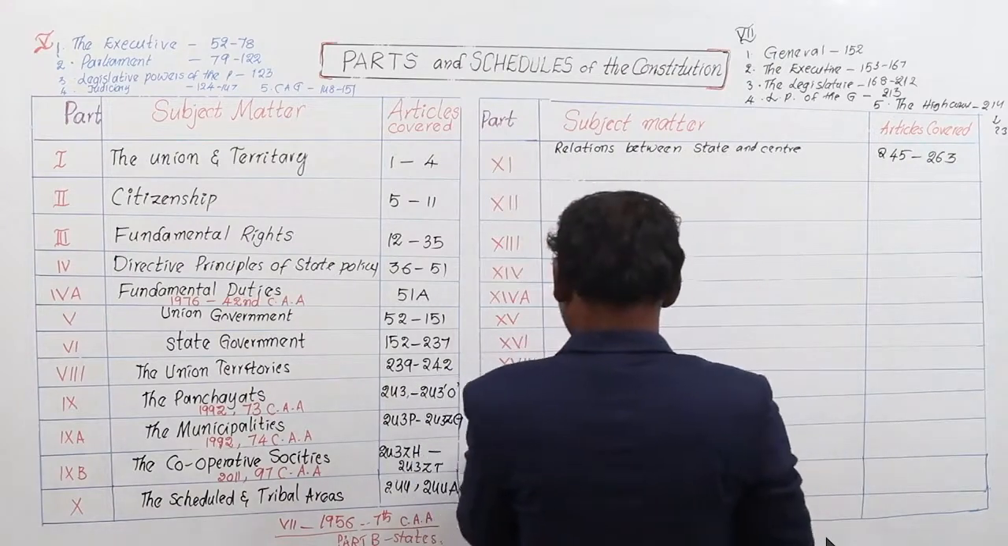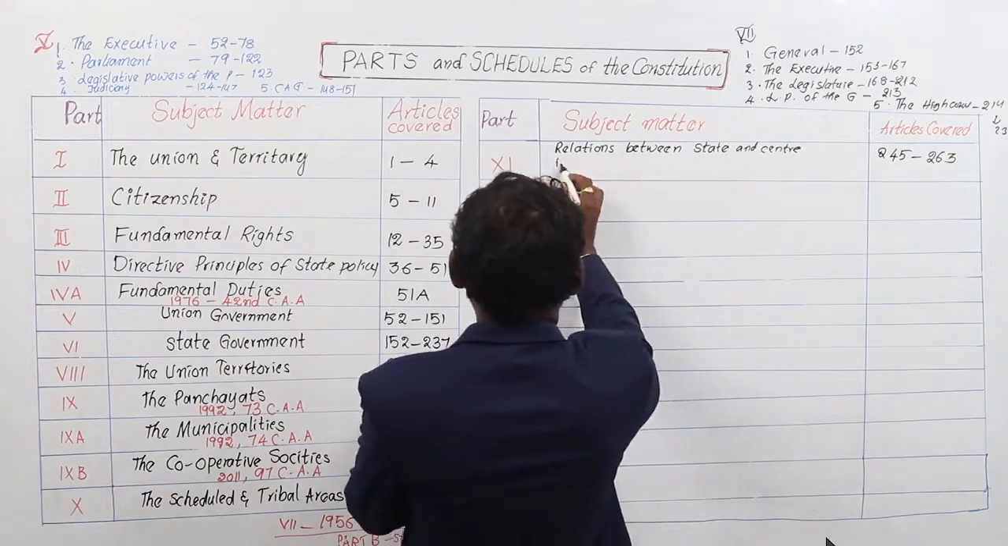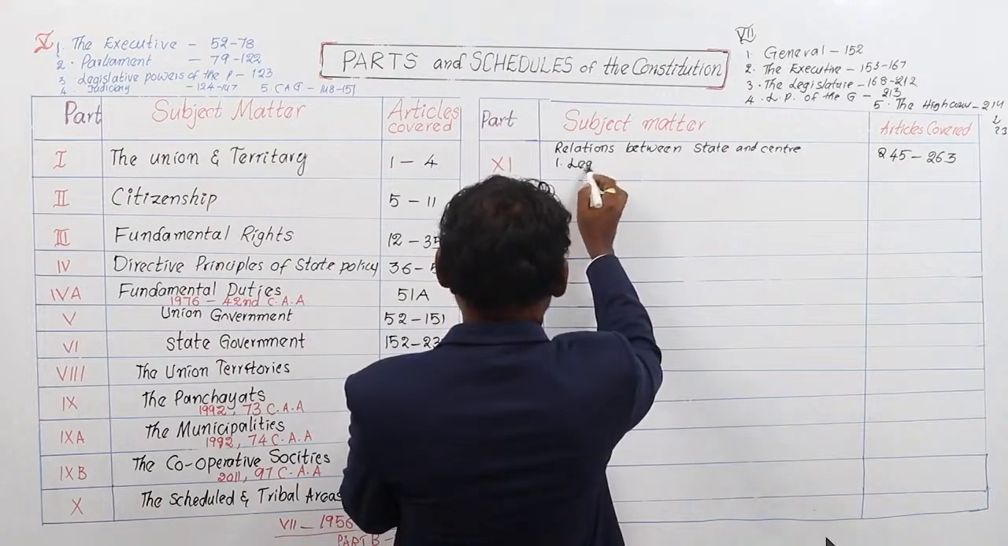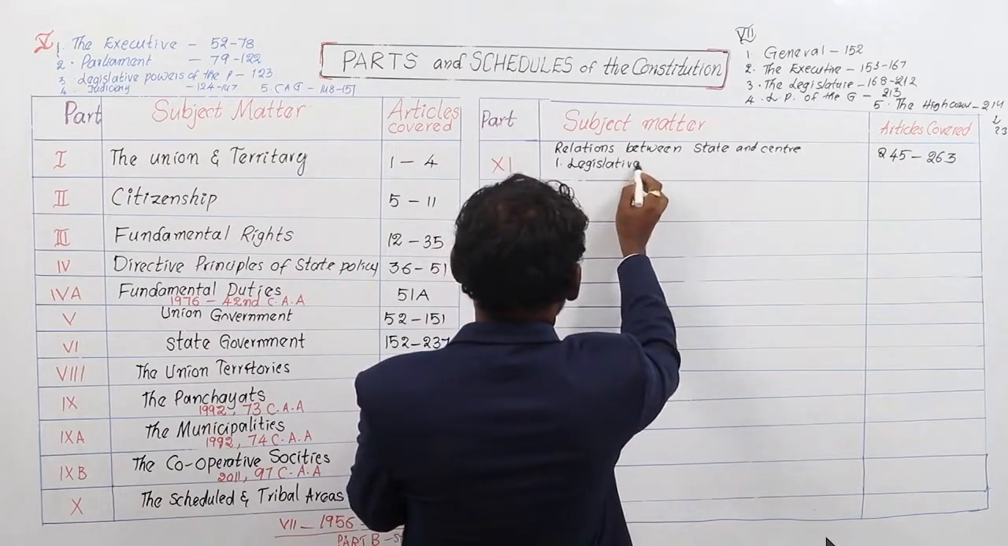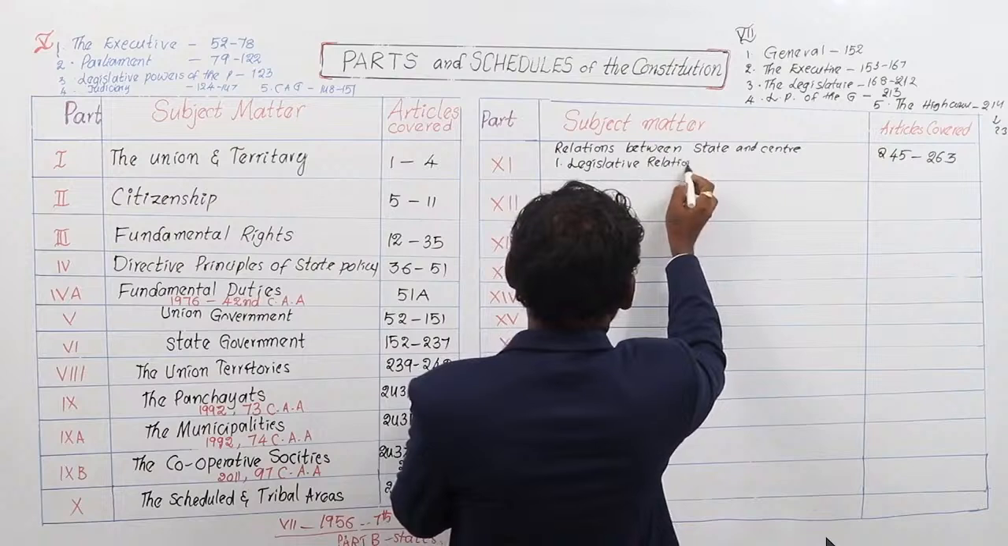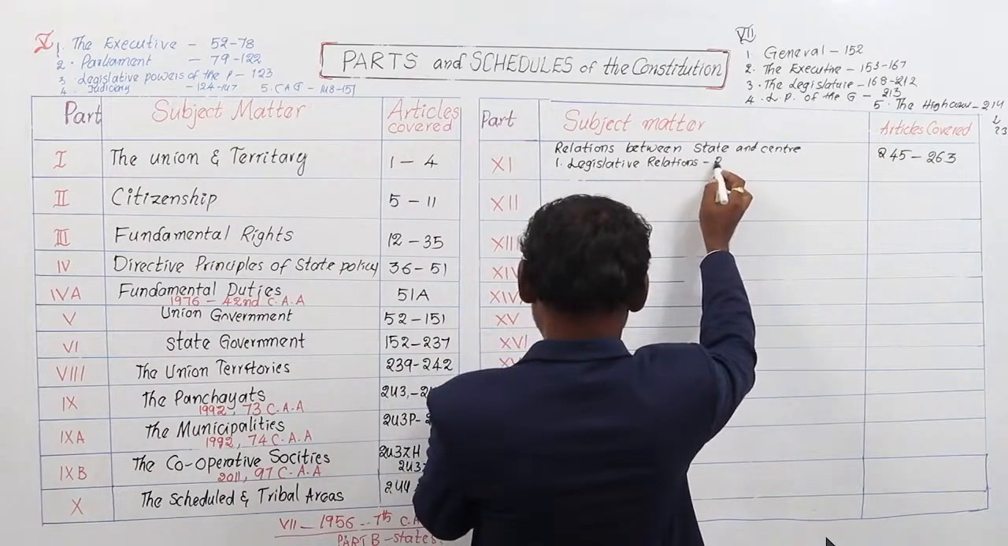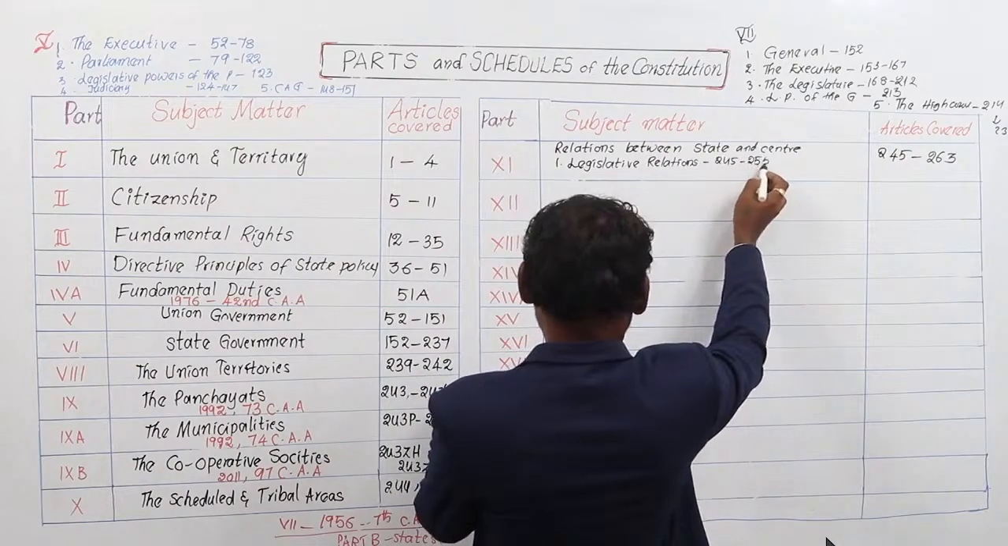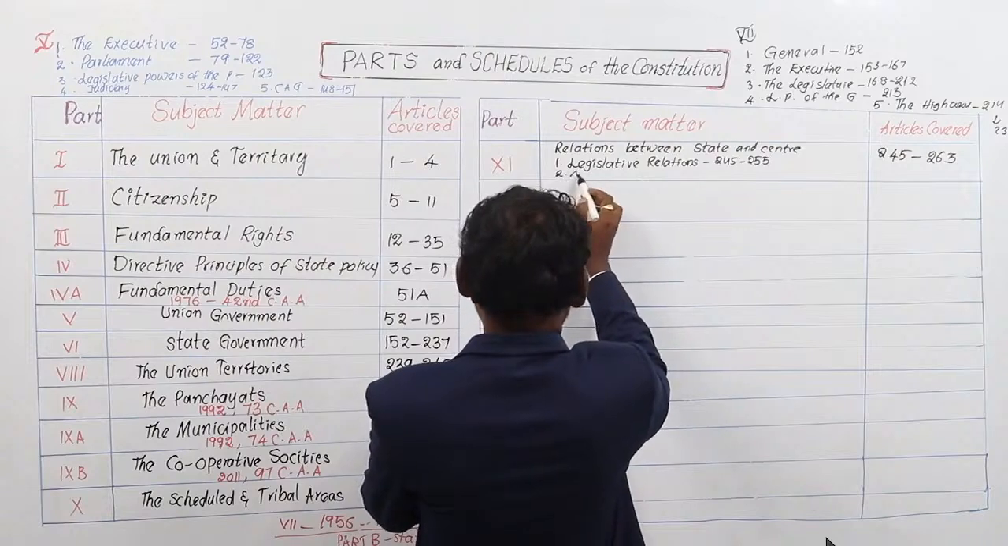The 11th part is further divided into two chapters. One, legislative relations between state and center. It deals with article number 245 to 255. Second chapter is administrative relations.